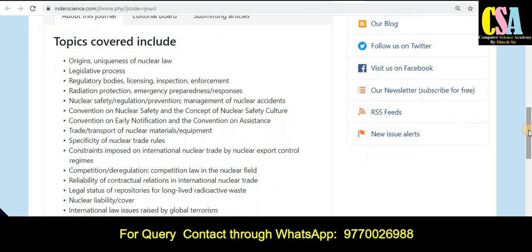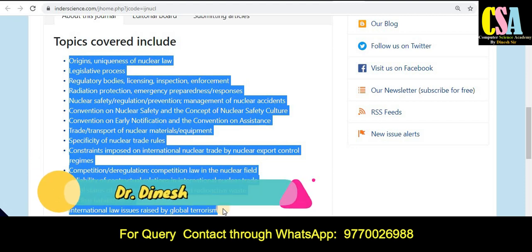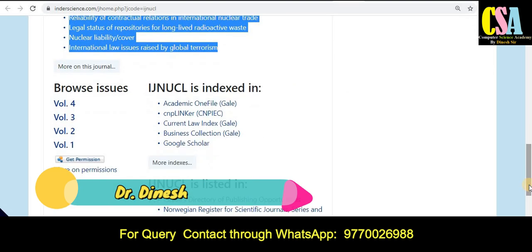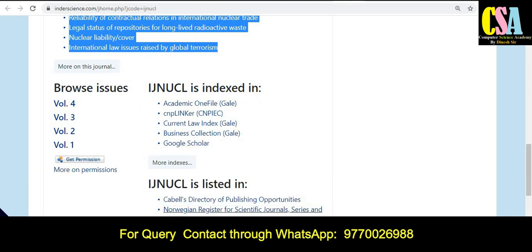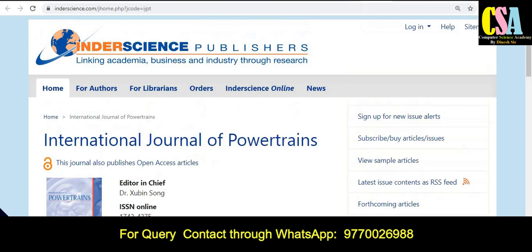And for topics and titles, you can see all the topics and titles given here. So read each and every topic. If your research area matches with this particular topic, you can publish your research paper. The most important thing is the indexing. In this section you will find many indexing details, and you can see all of them given here. If your research area matches with this criteria, then you can submit your research paper for publication.